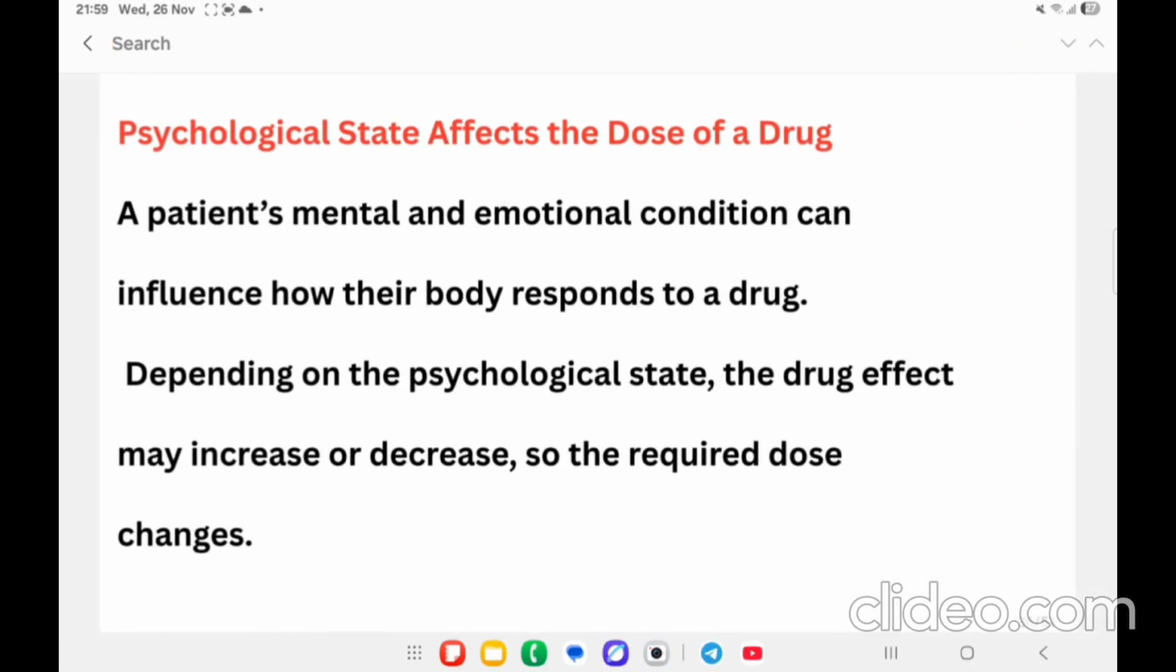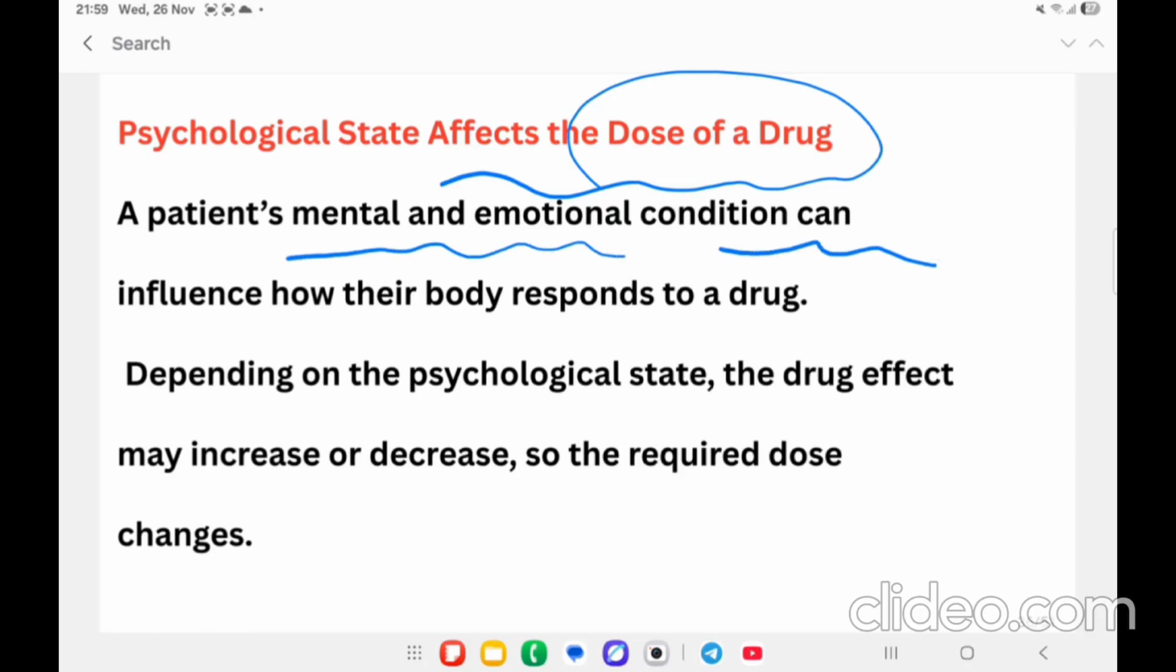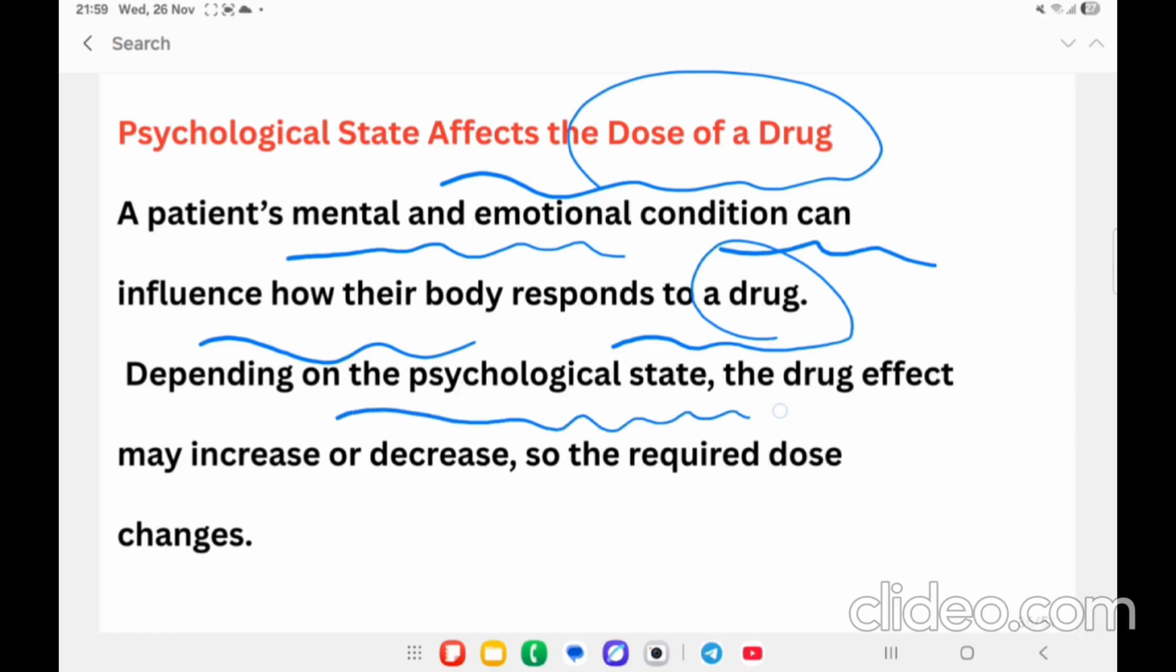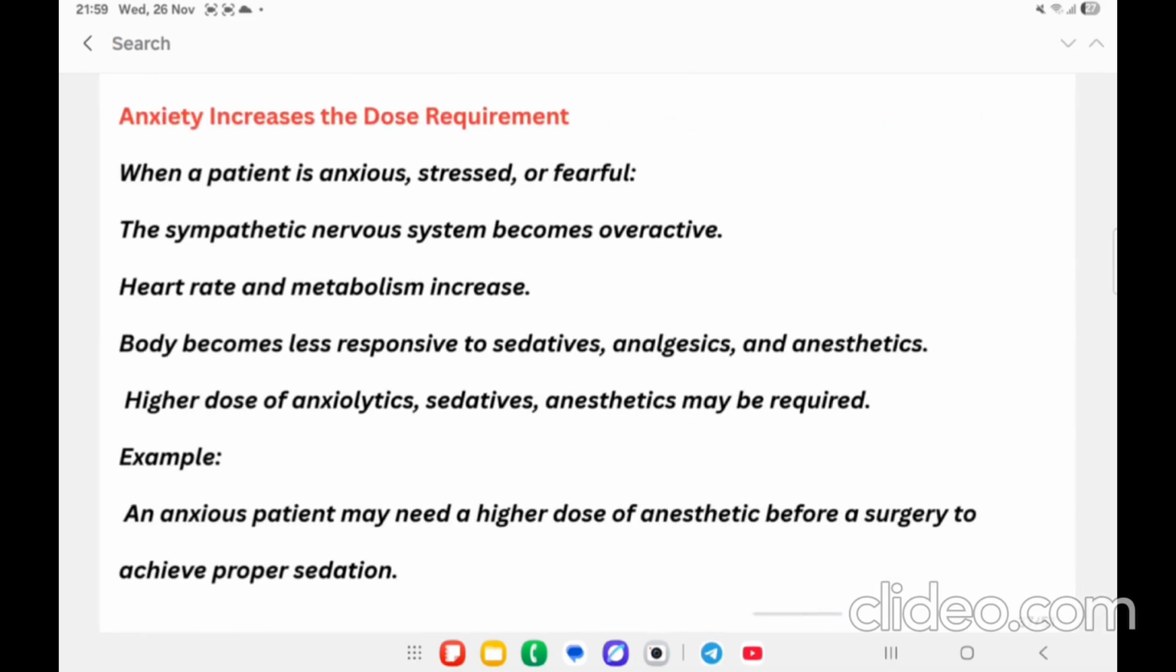Then the psychological state of the patient, and how it is going to affect the dosage of the drug. A patient's mental state and emotional condition can influence how their body responds to the drug. Depending on the psychological state, the drug effect may increase or decrease. Let us see in detail.